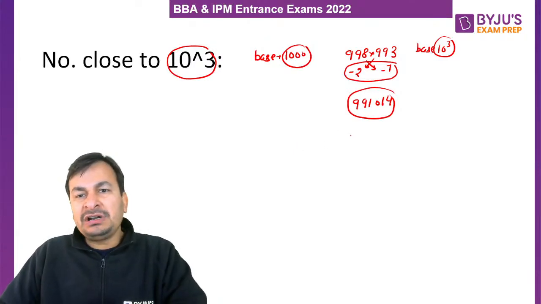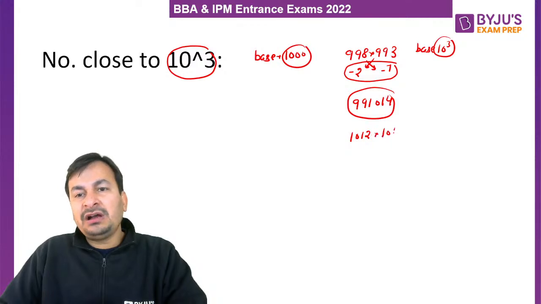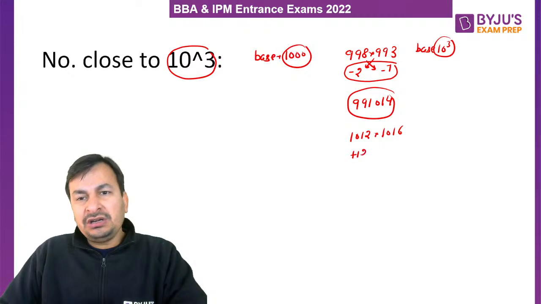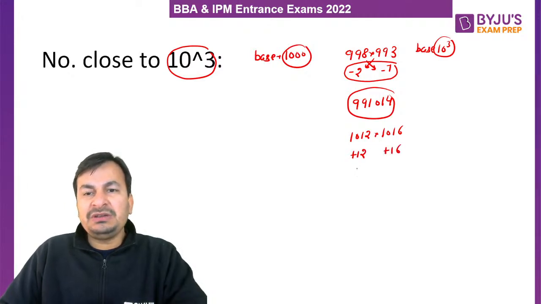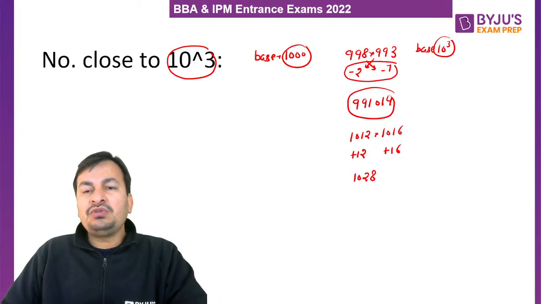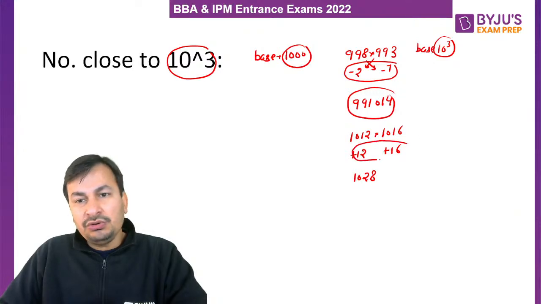Suppose we have to multiply 1012 with 1016. So 1012 is how much more than 1000? 1016 is how much more than 1000? So what will be the first part of the multiplication? 1028. And how do we get the second part of the multiplication, or the last three digits of the final product? By multiplying these two differences.